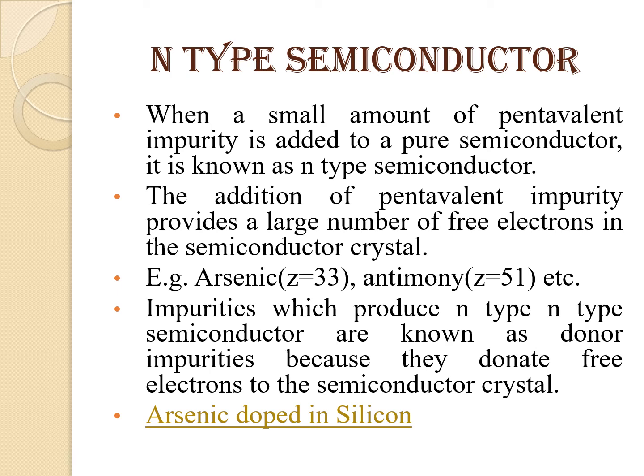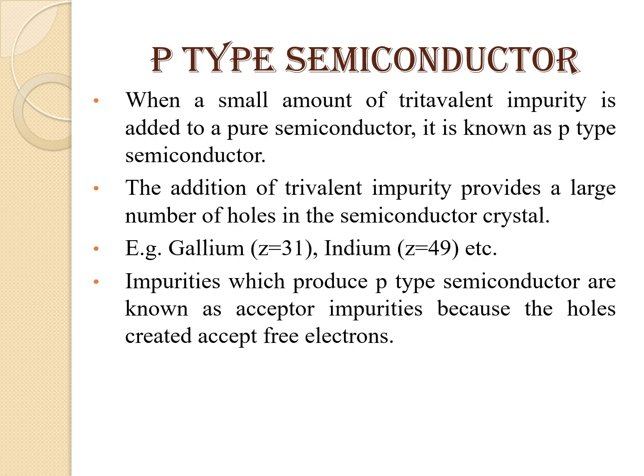If you go through the arsenic or the antimony, then these are pentavalent impurities. That means the valency of arsenic or antimony is 5. That means whenever they are going to form bonds with the silicon atom, 4 outermost electrons from arsenic form the bond with the silicon atom, and 1 electron we are getting free for the conduction, and therefore these impurities are known as donors.